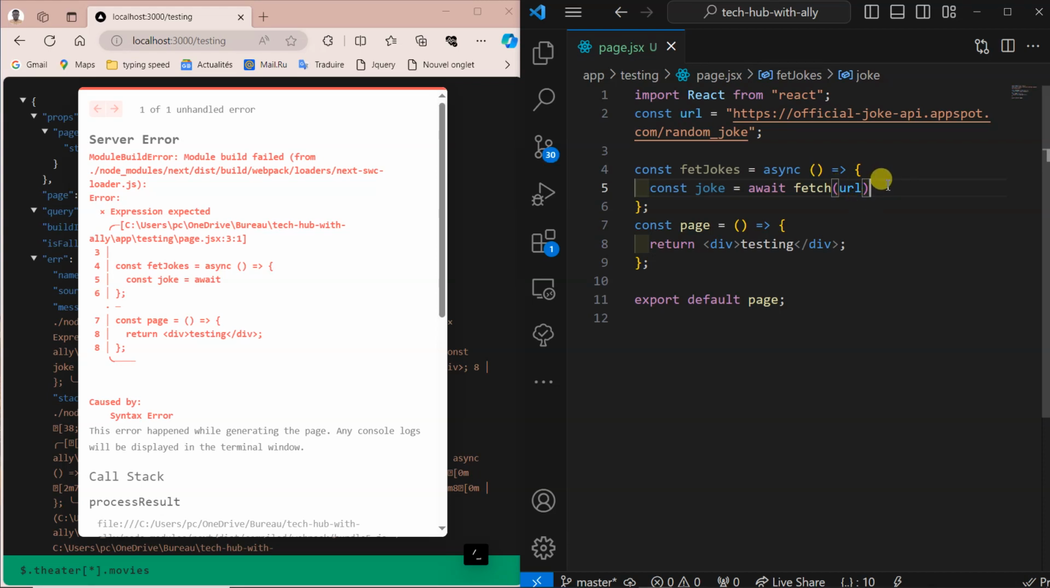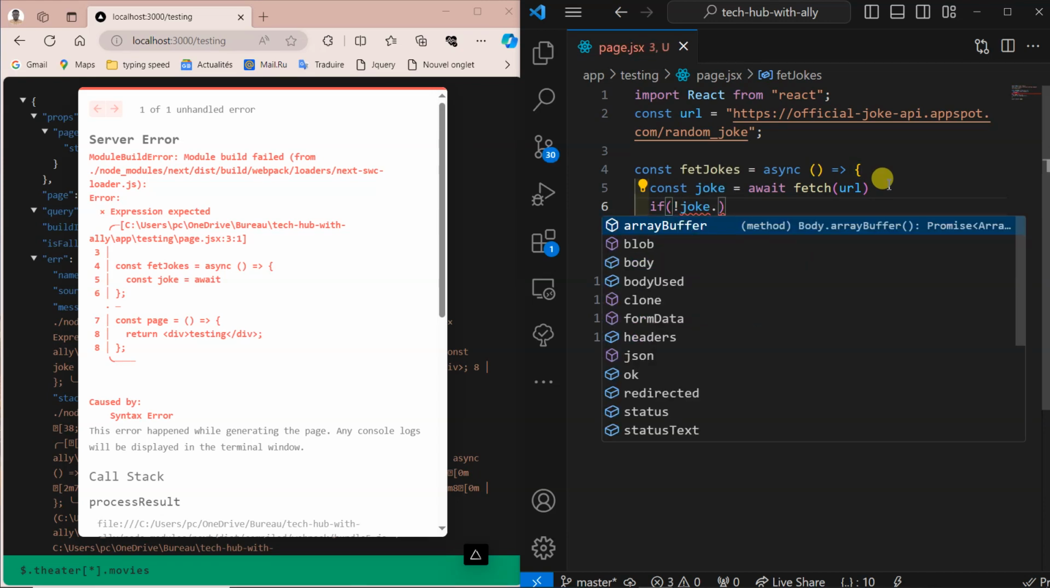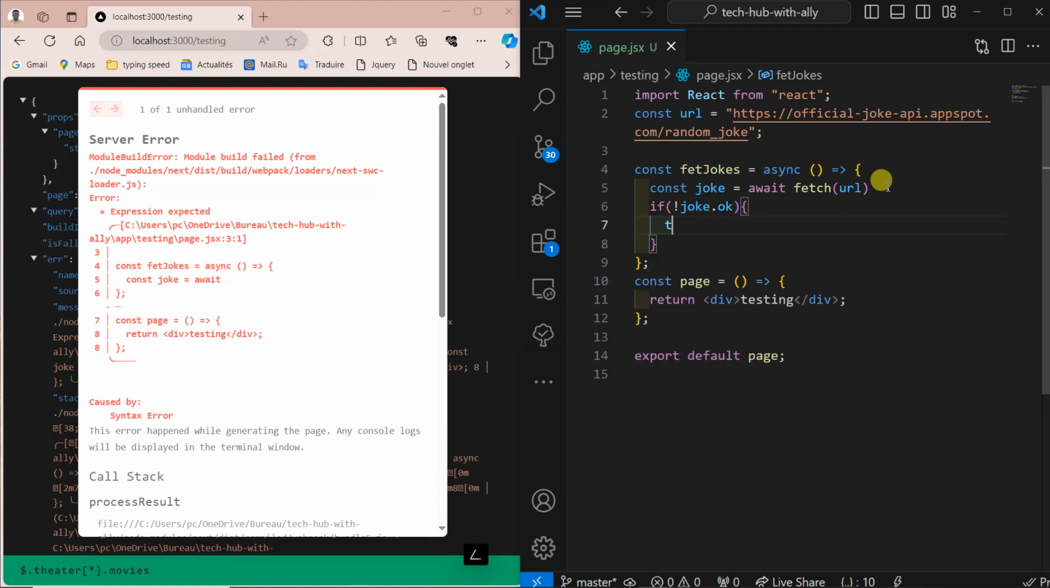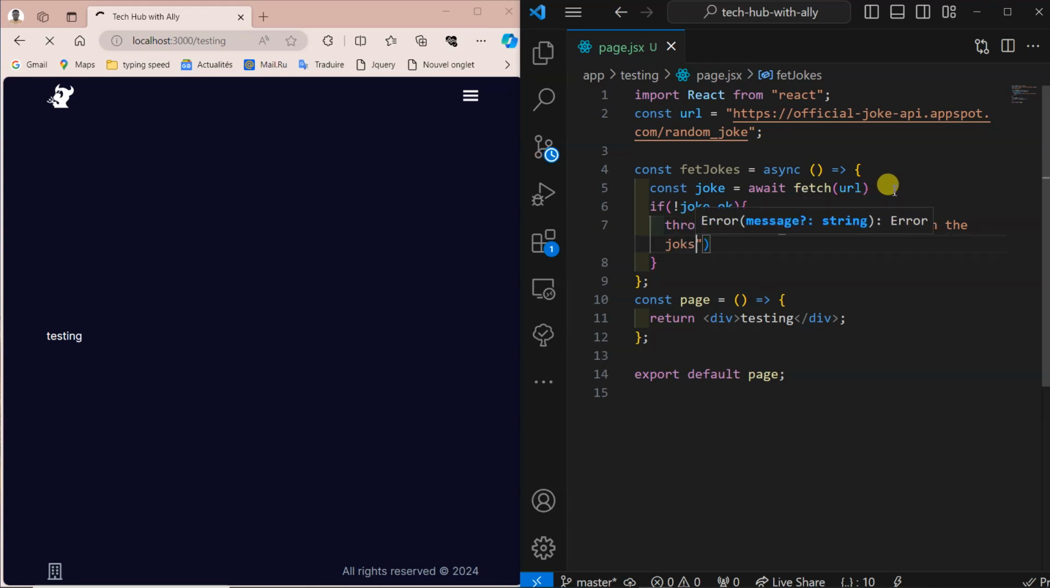So what next? I have to check it. You can either use if and else. All of them work without problem, but I want to check if it is not okay. If joke itself is not okay, what can I do? I simply want to throw the error. Throw new Error. It's written like this. Then the error will be here: Sorry, failed to fetch the jokes, or joke. Let it be plural because you're fetching them.